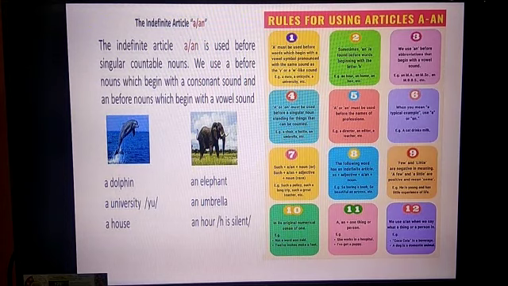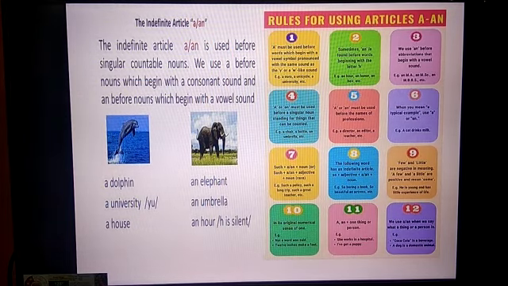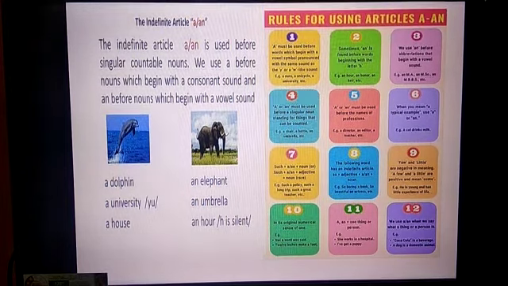Then we use an before abbreviations that begin with a vowel sound, like M.A., M.Sc., MBBS. But when you pronounce the word like master, it is a, but for M.A., M.Sc., MBBS, all of those you have to use the word an.